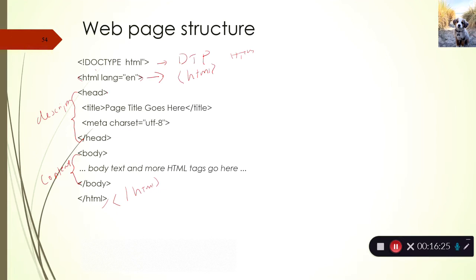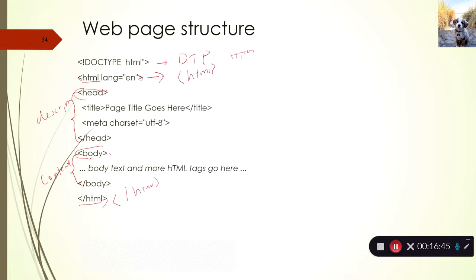The head tag specifies that when the browser sees this head tag, it will understand that it is a head section. When the browser sees this body tag, this is the opening tag and this is the closing tag. Similarly, this is the opening tag and this is the closing tag for the HTML. Most of the tags will have opening and closing tags.